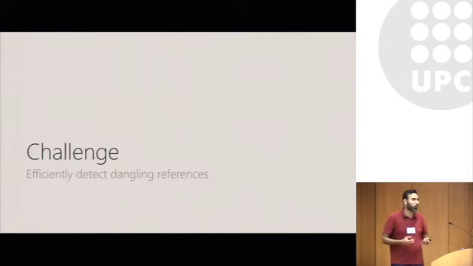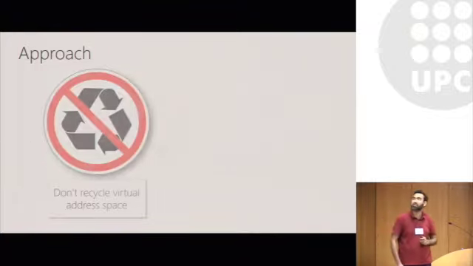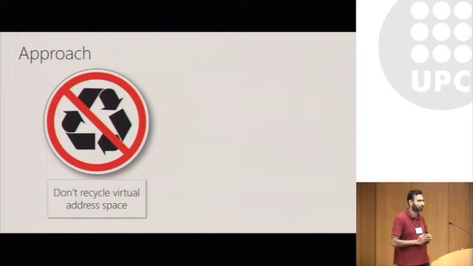So the real challenge of building a system like this is to build a system where you can efficiently detect dangling references, and in a way that's much faster than how it has been traditionally done. Our approach basically uses two key ideas. The first is we build an allocator that does not reuse virtual address space. The allocator is going to try and give each object a unique address in the virtual address space, and it's not going to try and reuse that address as much as possible.